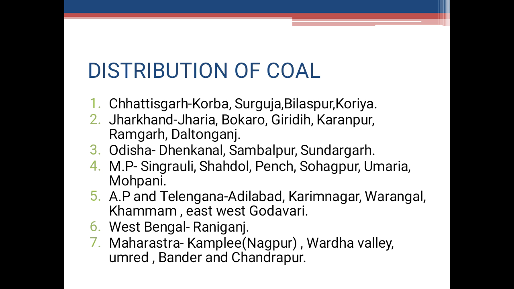And lastly, we talk about the state of Maharashtra. Production is about 7% of coal in India, which comes mostly from Kamptee in Nagpur, Wardha Valley, Umred, Bander and Chandrapur. A small part of the Singrauli coal field in Madhya Pradesh extends into the Mirzapur district of Uttar Pradesh.